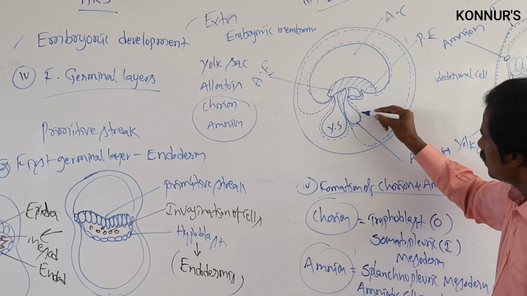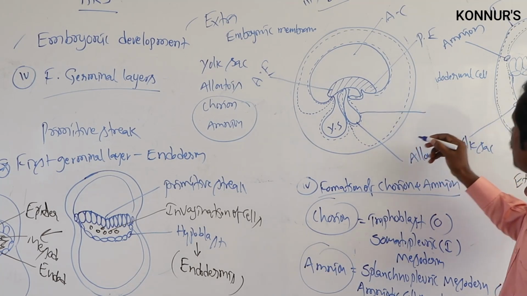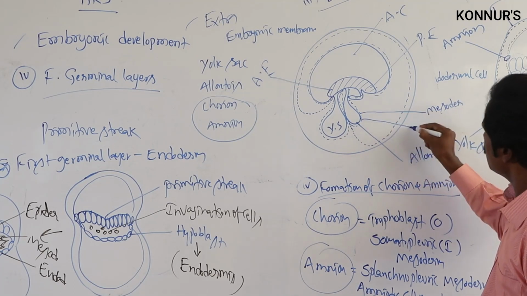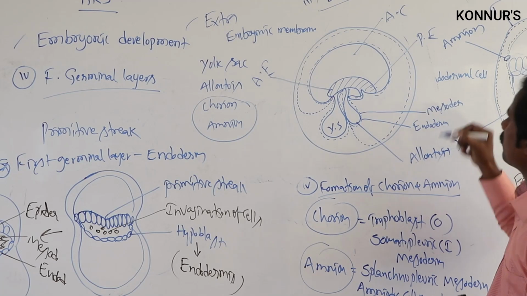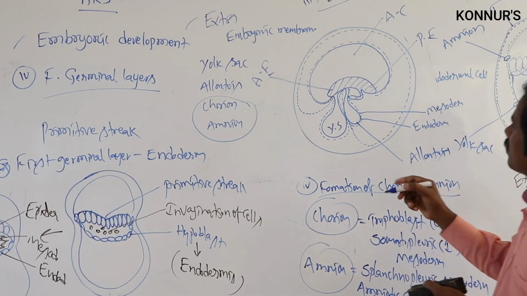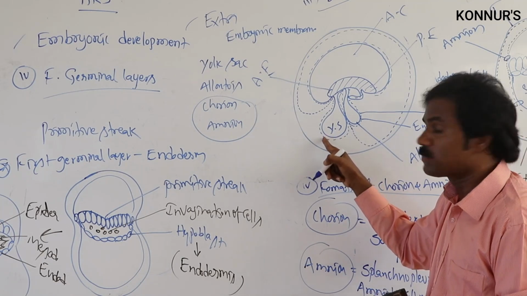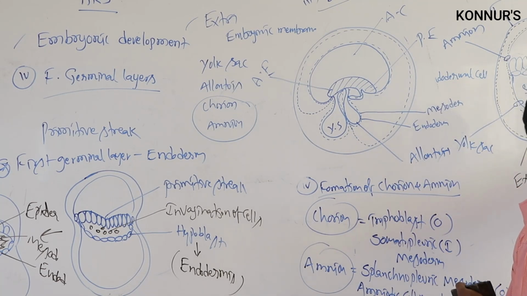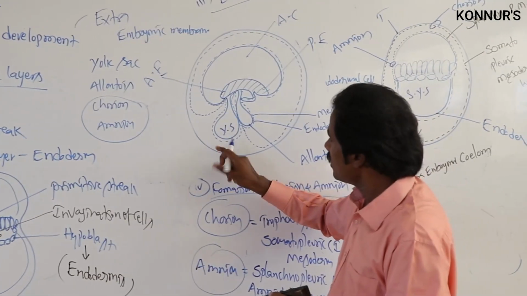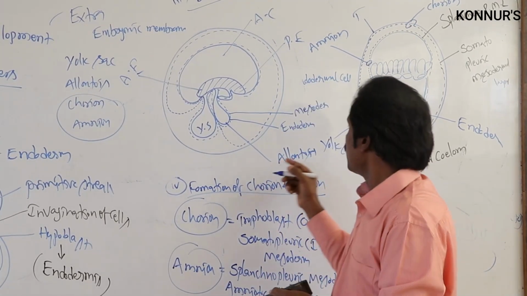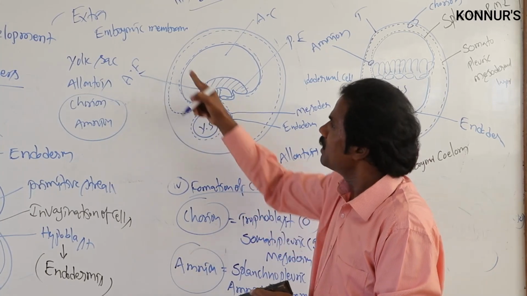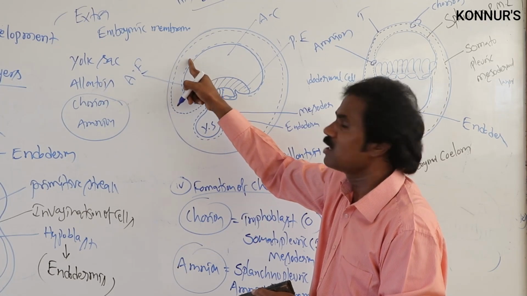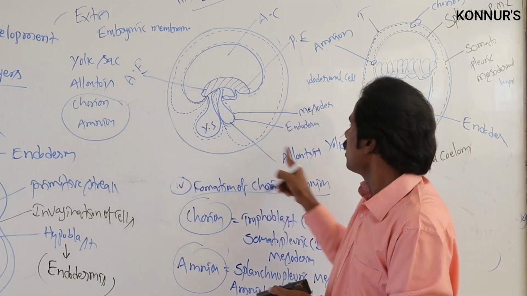How are the layers present? In the allantois, the outer layer is mesoderm and the inner layer is endoderm. Here in the yolk sac also, the outer layer is related to the somatopleuric mesodermal layer, and the inner layer is related to the endodermal layers. But here the trophoblast is related to the somatopleuric, and the splanchnic amniotic we already discussed.